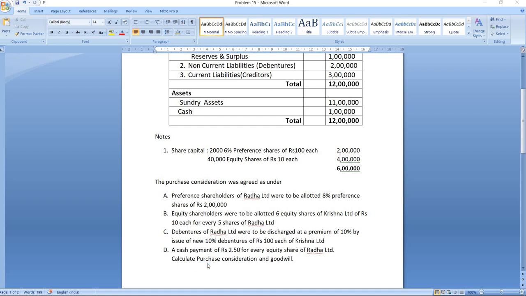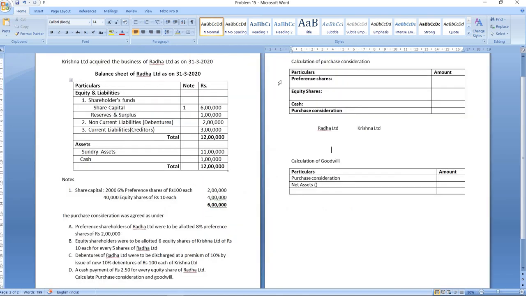So let us start with the calculations. Calculation of purchase consideration. First, we will consider the form of preference shares. The preference shareholders of Radha Limited are to be allotted 8% preference shares of rupees 2 lakh. So in preference shares, they are getting 8% preference shares.